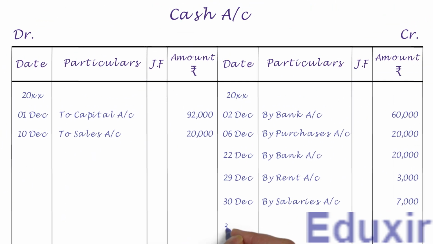Let us first write the date in the date column. Let us then write by office machinery account into the particulars column. Let us write the credit amount of 3000 rupees into the amount column. With that, we have completed the posting of this journal entry into the cash account. In fact, we have completed the posting of all the journal entries into the corresponding ledger accounts.